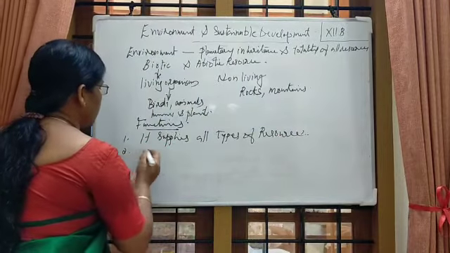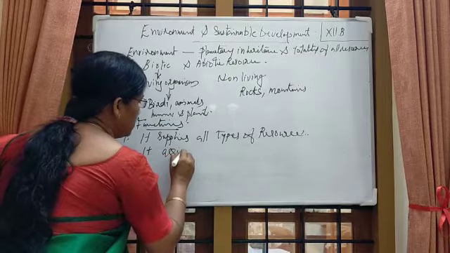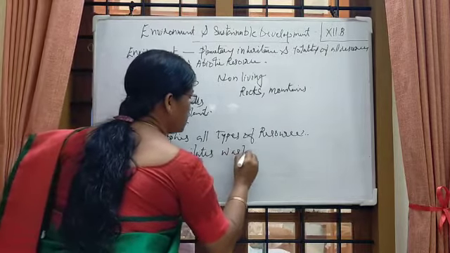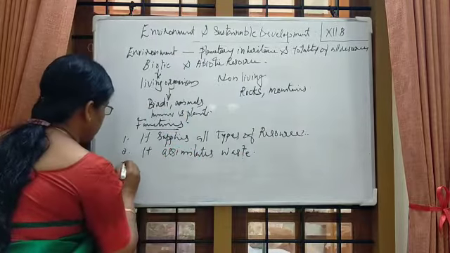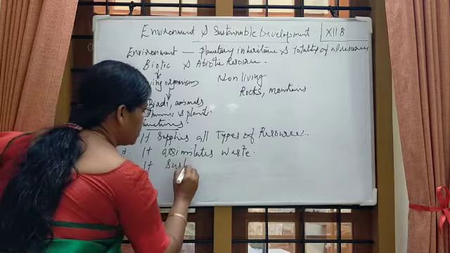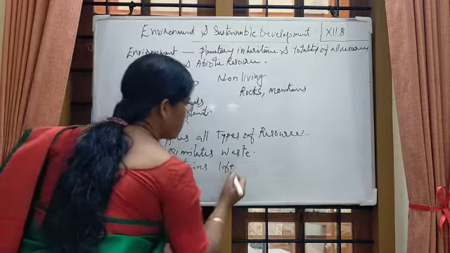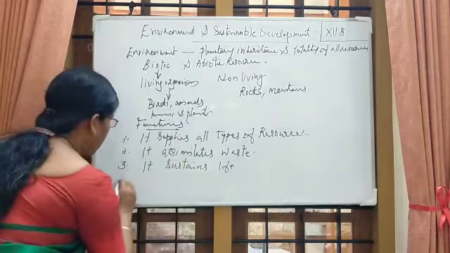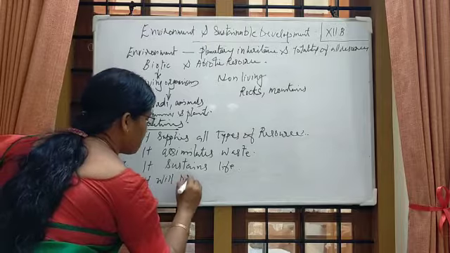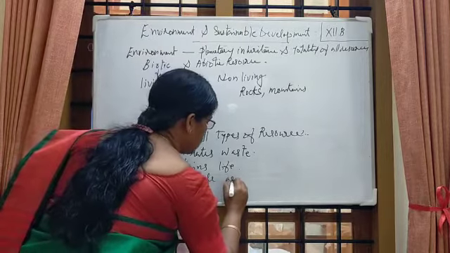Then second one, it assimilates waste. Third one, it sustains life. Fourth one, it provides aesthetic services.